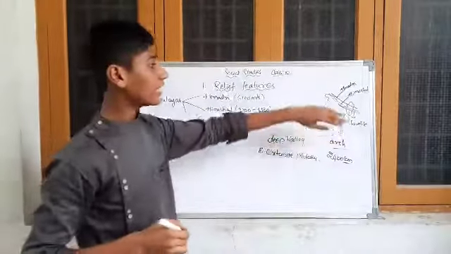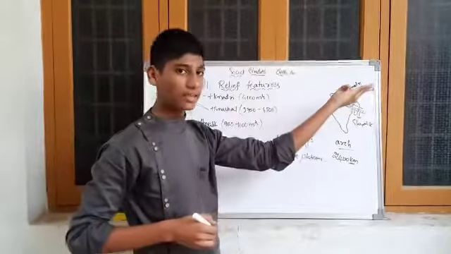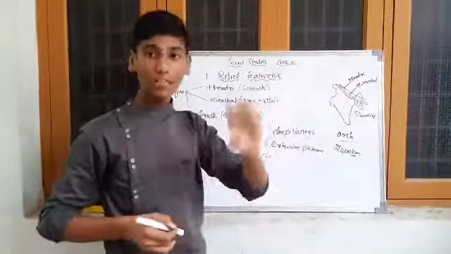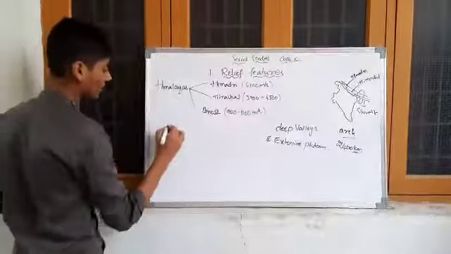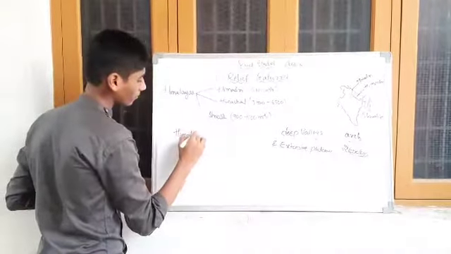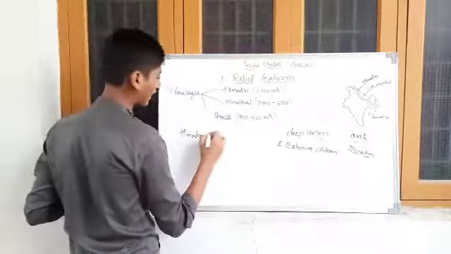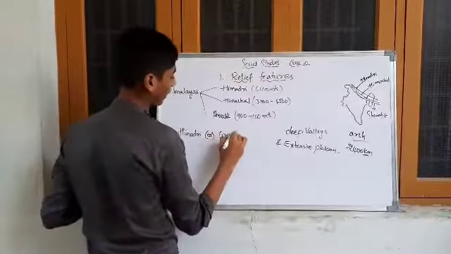Listen carefully once again. The northernmost range of the Himalayas is known as Himadri, also called the Greater Himalayas.